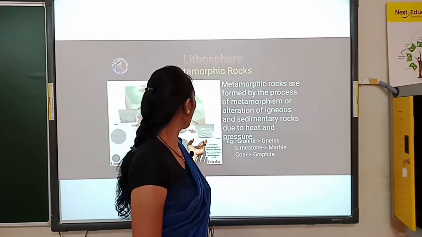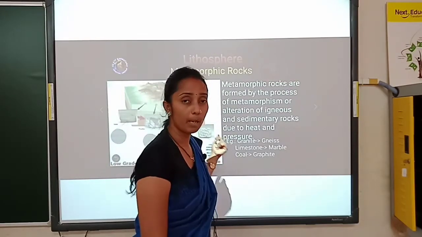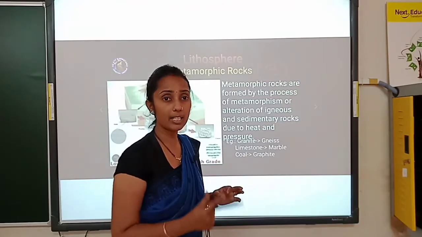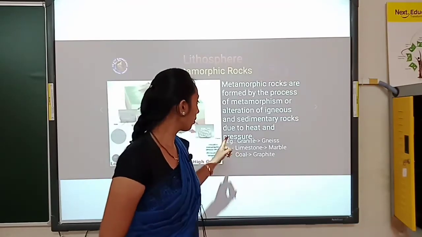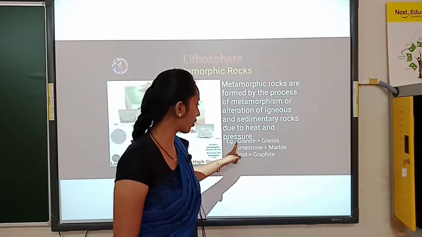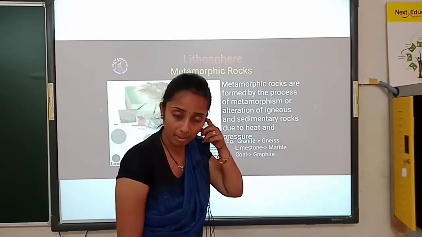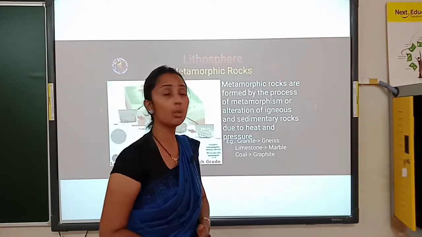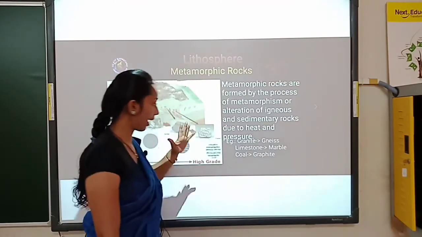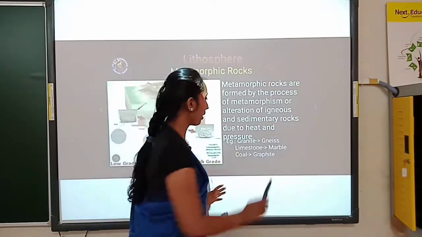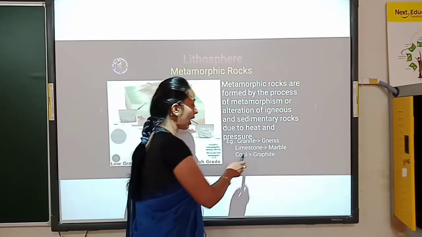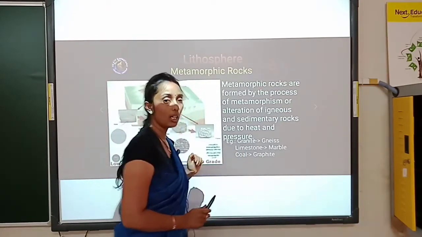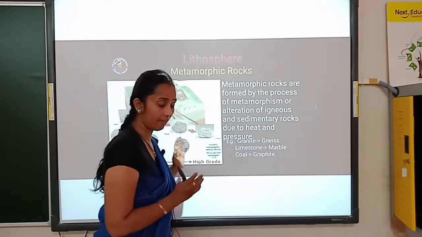And then the third one is metamorphic rock. Metamorphic rock is an alteration of a primary and secondary rock due to heat as well as pressure. Due to the heat as well as the pressure, primary or secondary rock turns into metamorphic rock. The examples: granite becomes gneiss, limestone becomes marble, coal becomes graphite. Here, these are the types of rock we learned.